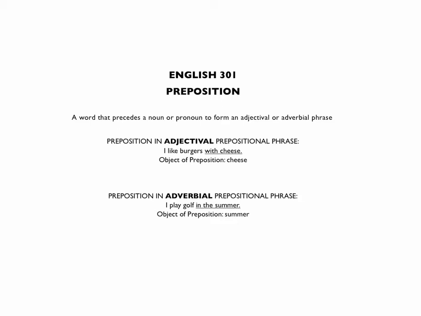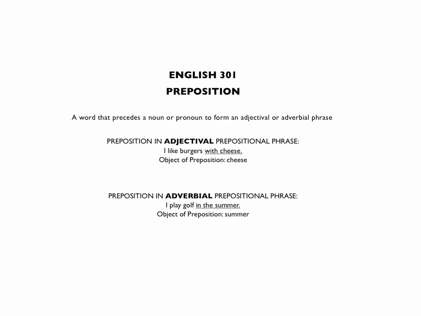That makes perfect sense, and in fact, that's often what we would usually tend to say in this case. I like cheeseburgers. And that gives you a very clear sense of how this phrase is working as if it's one word, as if it is one part of speech, as if it is one adjective.